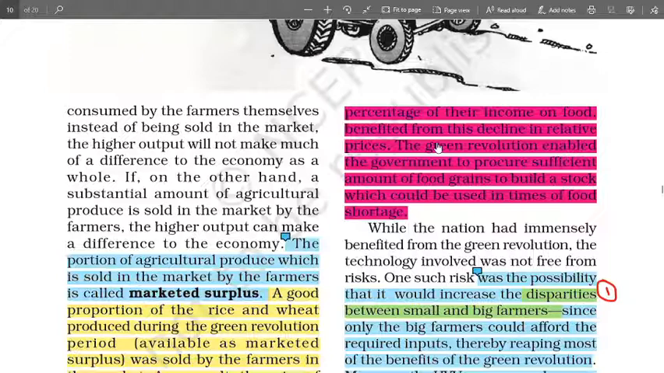The Green Revolution enabled the government, number two, to procure a sufficient amount of food grains to build the stock, which could be used in times of food shortage. So they can build godowns, warehouses, so that they can store for future use. Those are the two important benefits of green revolution. The majority could get access to buy food because it's becoming cheaper, and number two, the government, because of huge surplus, can store for future use.